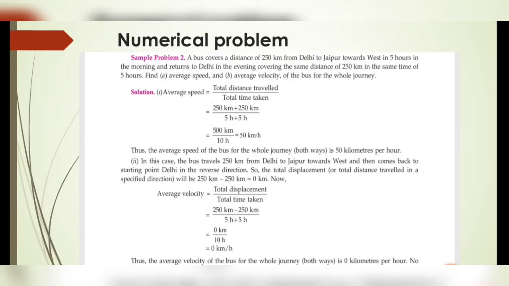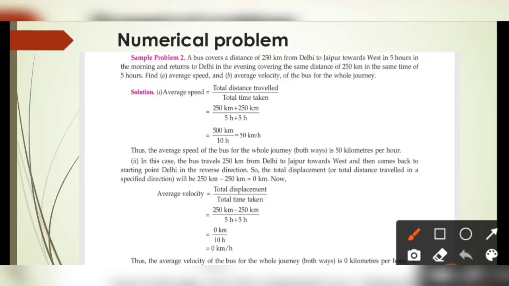Similarly, we have a numerical problem related to it. A bus covers a distance of 250 km from Delhi to Jaipur, towards the west, in 5 hours in the morning, and returns to Delhi in the evening, covering the same distance of 250 km in the same time of 5 hours. You have to find the average speed and average velocity of the bus for the whole journey.